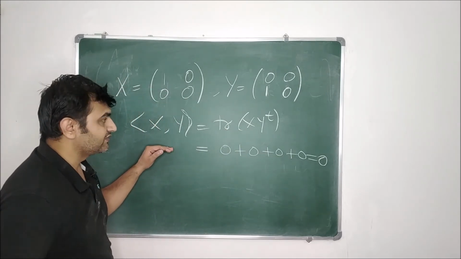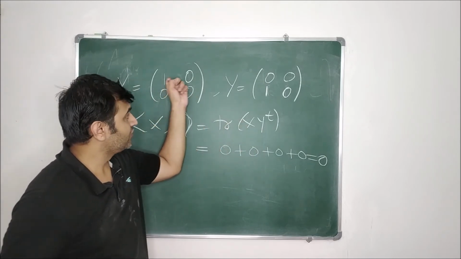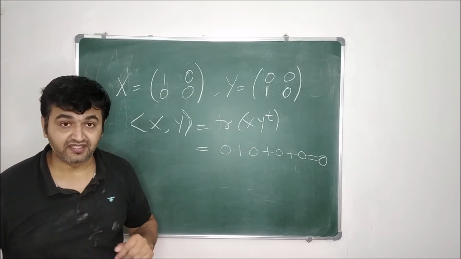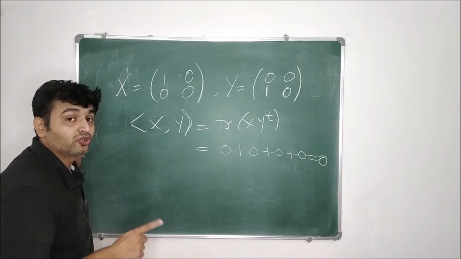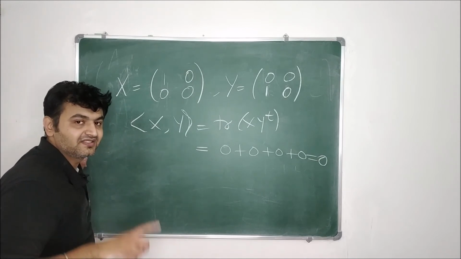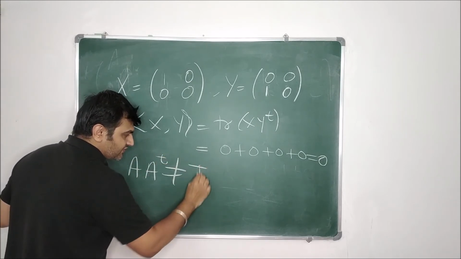We have seen in my lecture on inner product on matrices that the trace is nothing but the component-wise multiplication. So these two are mutually orthogonal matrices. But are they orthogonal matrices? No. Because what is A into A transpose? It is not identity.